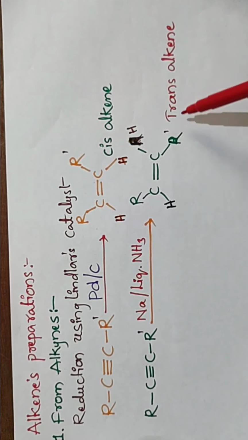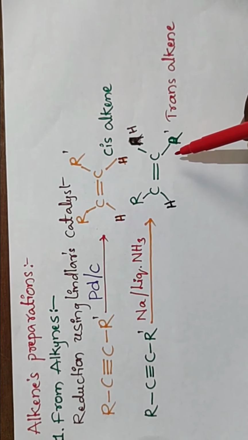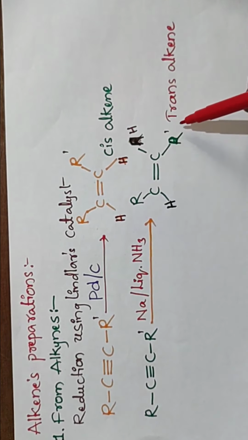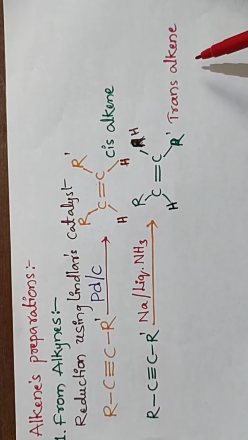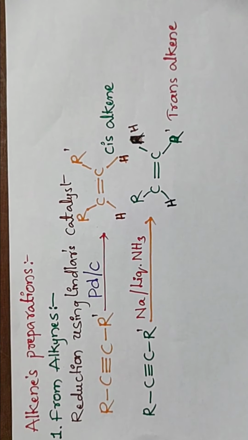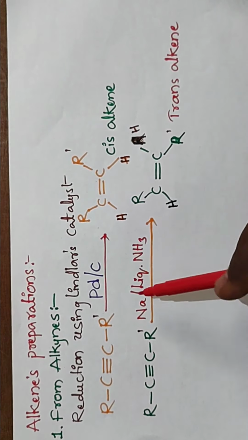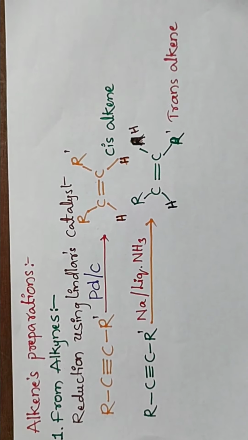What is meant by trans? The spatial arrangement of the atoms or groups is on opposite sides, that is a trans alkene. So this is the preparation of alkenes from alkynes. By using Lindlar's catalyst we get cis alkene. By using sodium in liquid ammonia we get trans alkene.